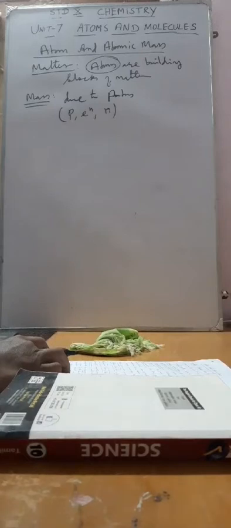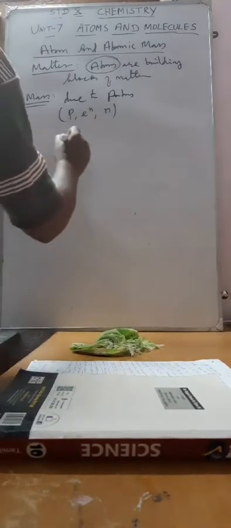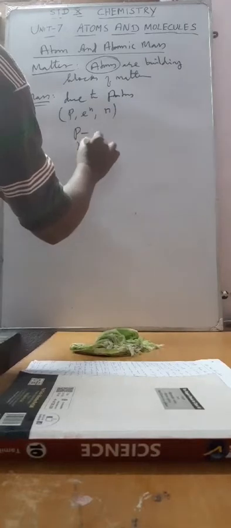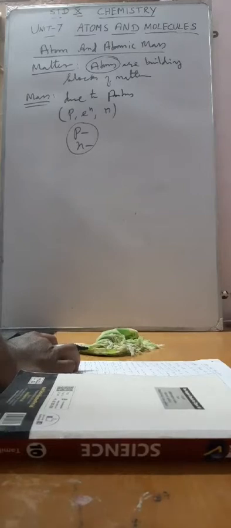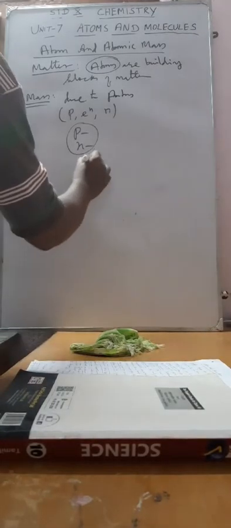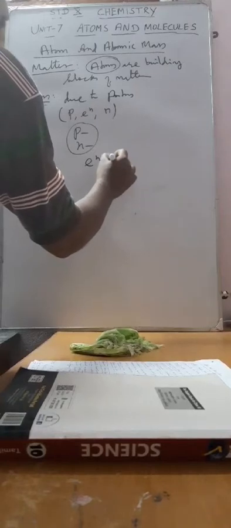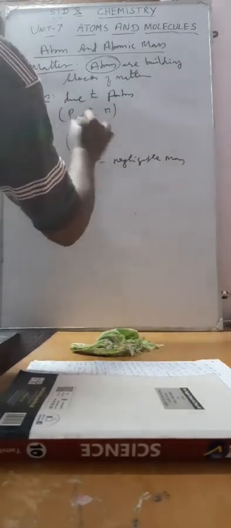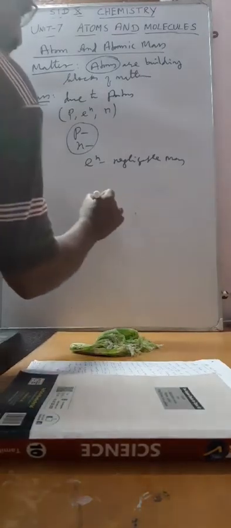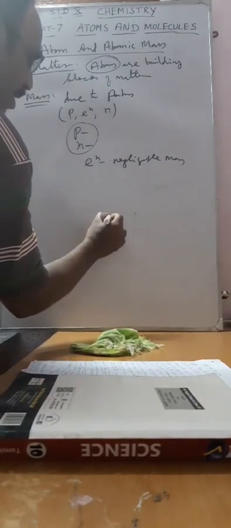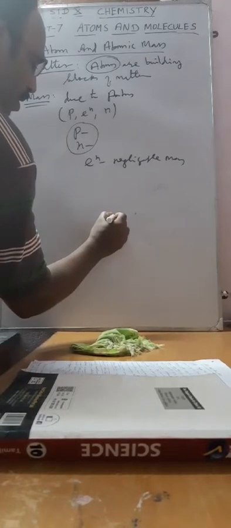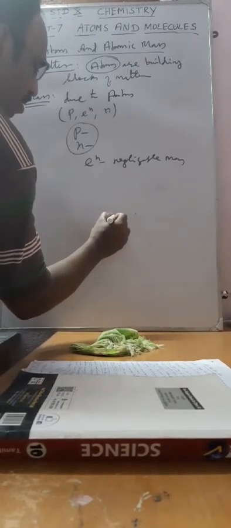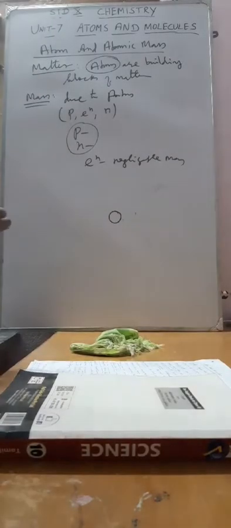Out of these, proton and neutron possess considerable mass, and the electron has negligible mass. These protons and neutrons are present in the nucleus of an atom. In the structure of an atom, there is a concentrated core which is called the nucleus.